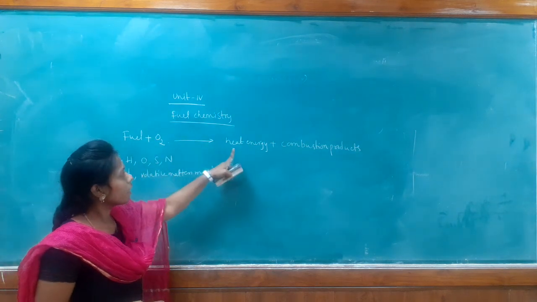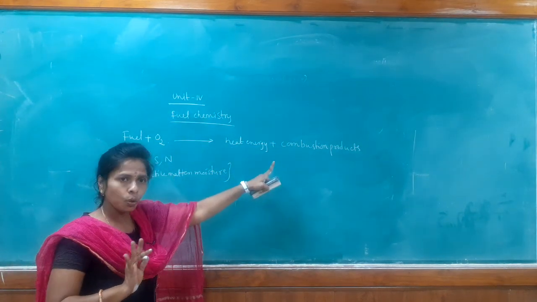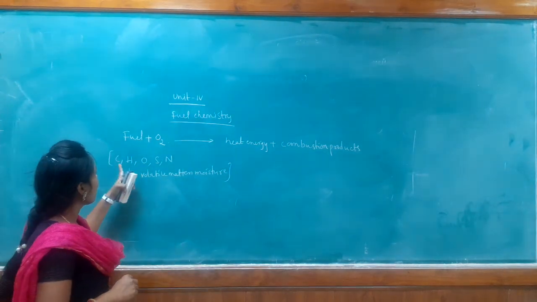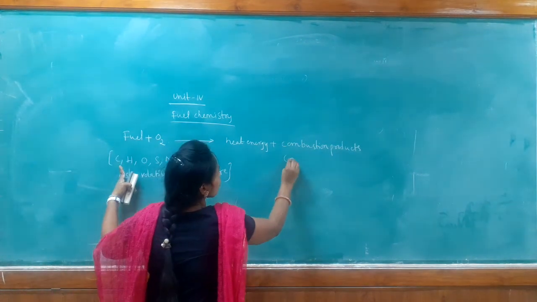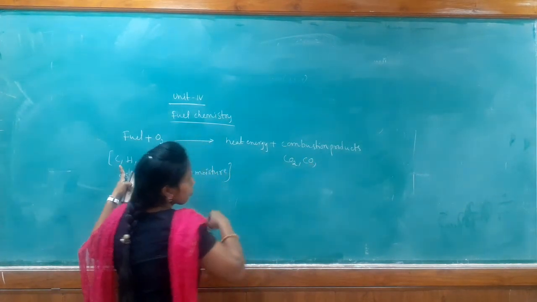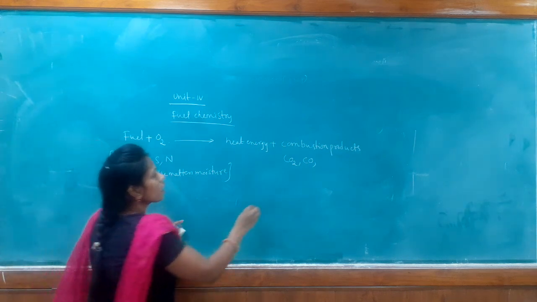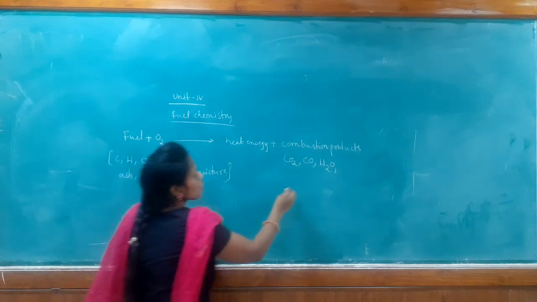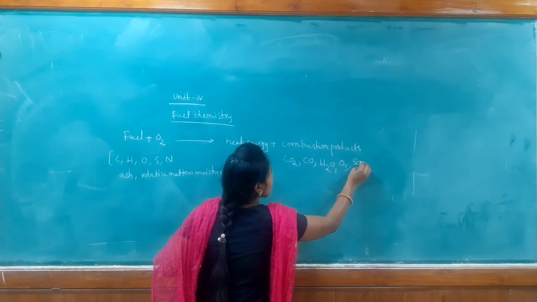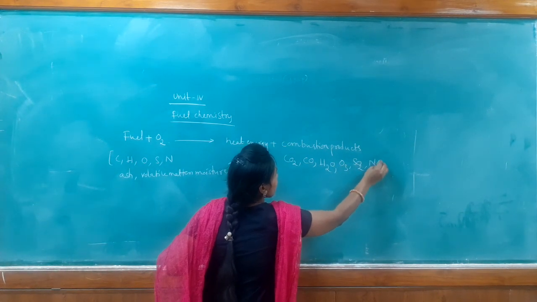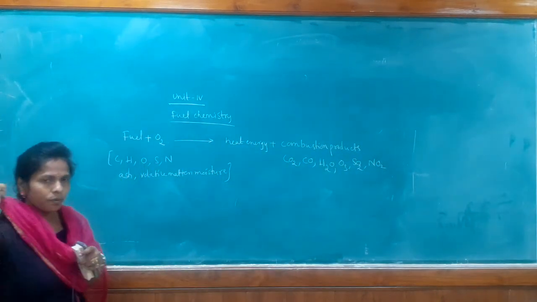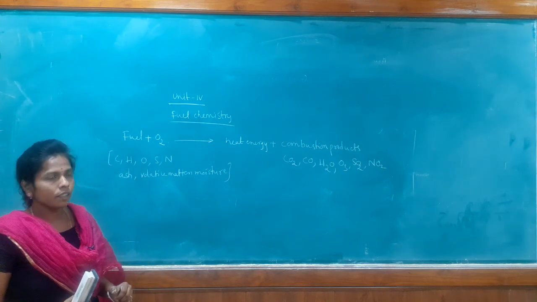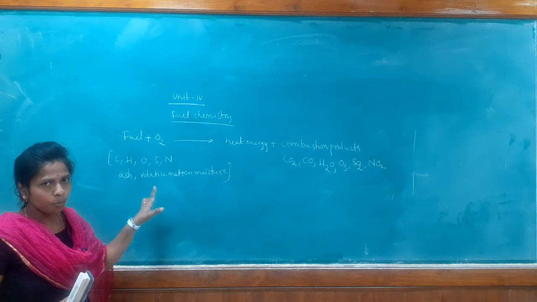When a fuel gives complete heat energy, there are no combustion products. But when it gives less than 100% of heat energy, carbon reacts with oxygen to produce carbon dioxide and carbon monoxide. Hydrogen is converted to water vapor, that is H2O. Oxygen is converted to ozone. Sulfur is converted to sulfur dioxide. Nitrogen is converted to nitrogen dioxide. Those are the combustion products formed in the combustion reaction. So this is the combustion process.